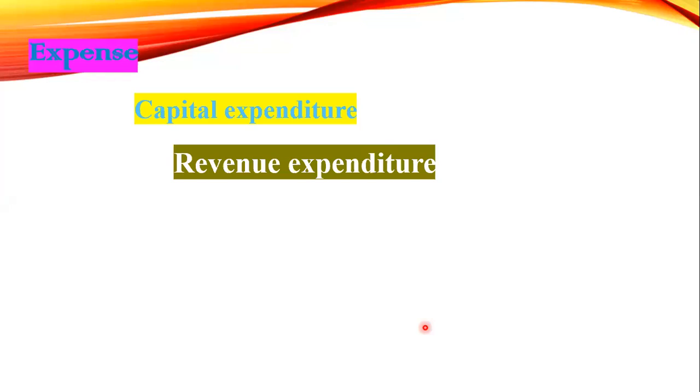Benefit for short term. But capital expenditures give long-term benefit. In accounts, capital expenditures are termed as non-current asset. Note it down, everyone. Capital expenditures are known as non-current asset. Revenue expenditures are termed as expense. Non-current asset, expense. Understand, my dear students?